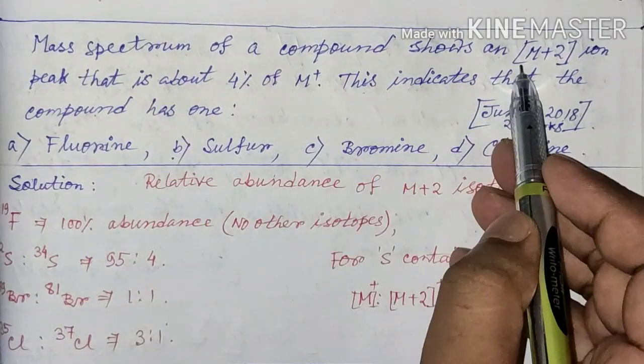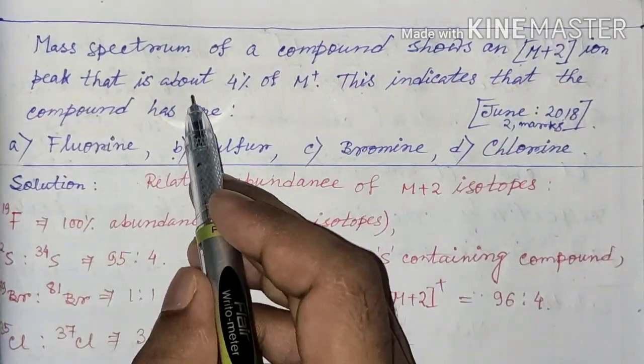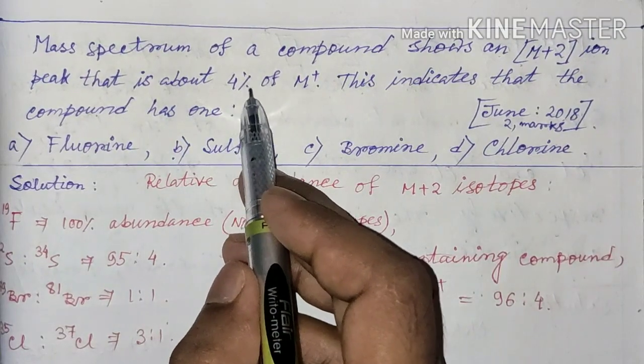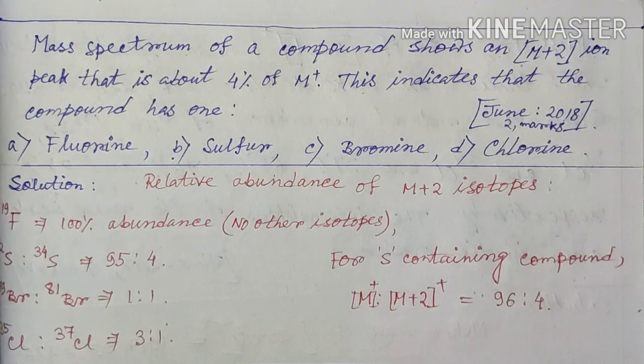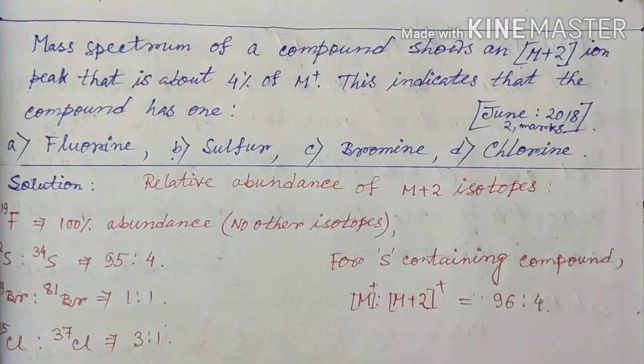Since the M+2 ion peak exists as 4% of the M+ ion peak, you can say that the M+2 isotope of the element exists in 4% abundance relative to the M isotope. That is, M is the mass number of that atom. Is it okay?